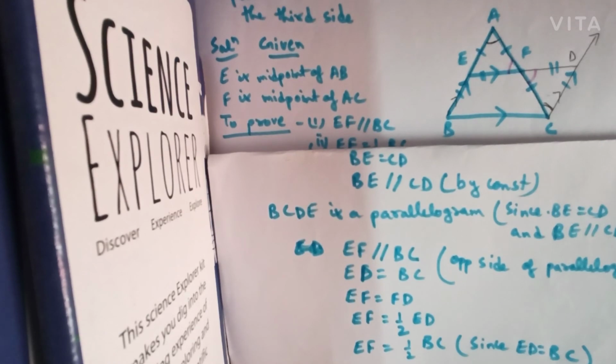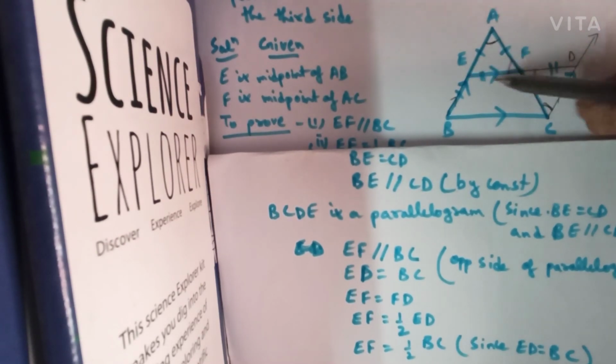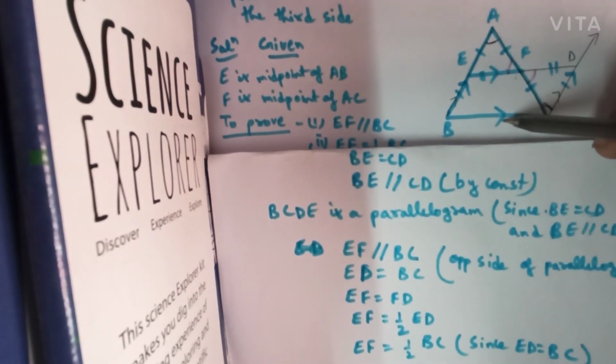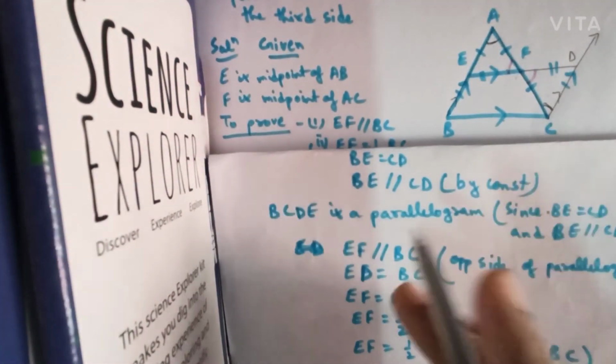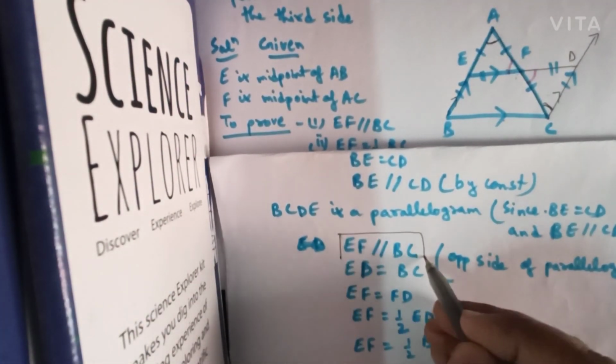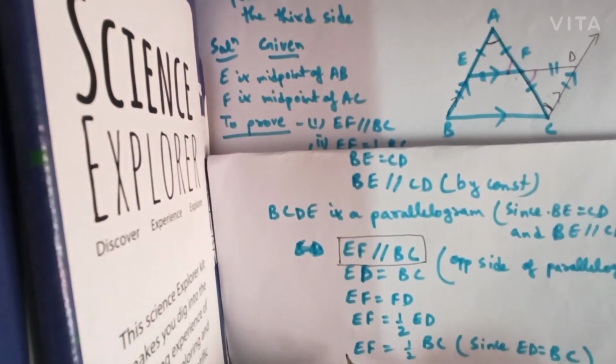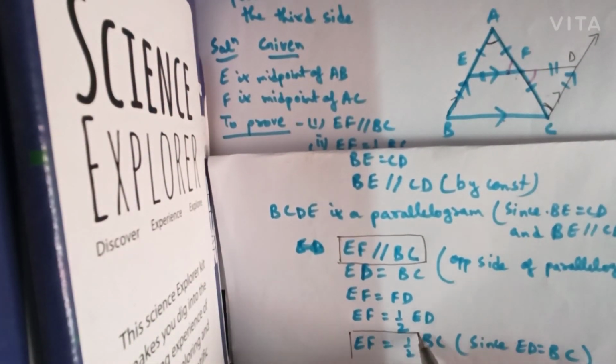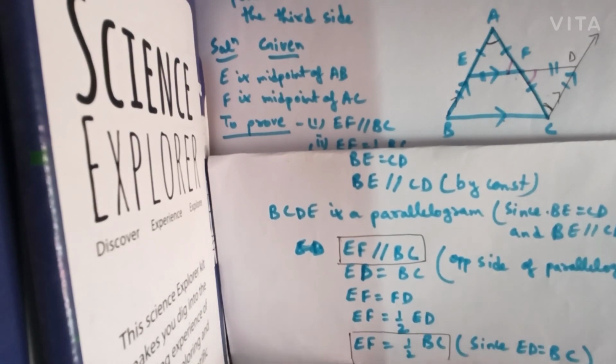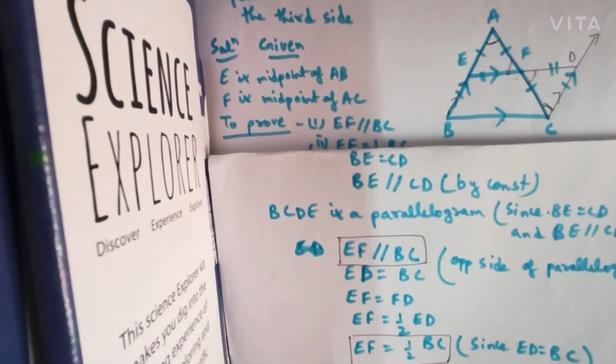So therefore we have proved that the line segment joining the midpoints of two sides of a triangle is parallel to the third side, that is EF is parallel to BC. This is the first part we have proved, and it will be half of the third side. This is the second part, that is EF is equal to half of BC. Okay, understood?